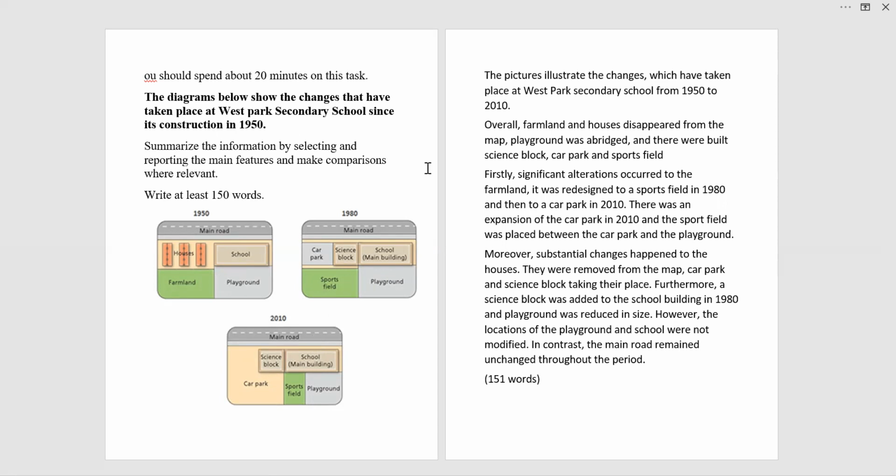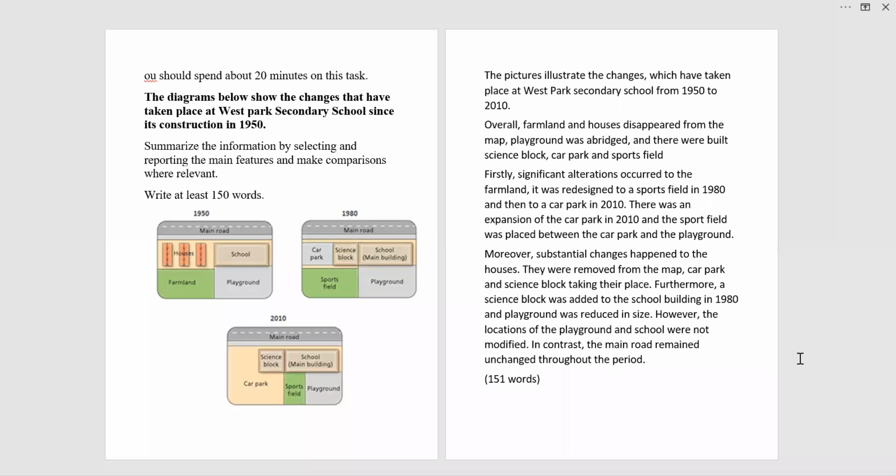First, obviously, there is an introduction we need to write. The picture illustrates the changes which have taken place at West Park Secondary School from 1950 to 2010. So you see, the introduction has been changed a bit with the words we can change. The picture becomes the diagram, shows becomes illustrates, changes. You can also write alterations which have taken place. The noun we cannot change. And for the time, we said 1950 to 2010, as it is shown in the picture here.